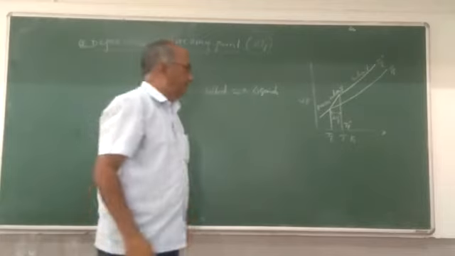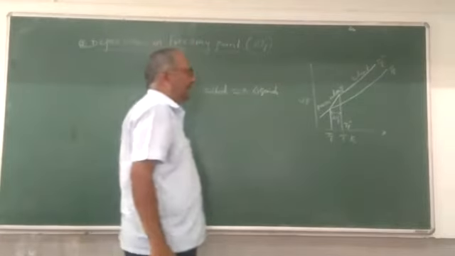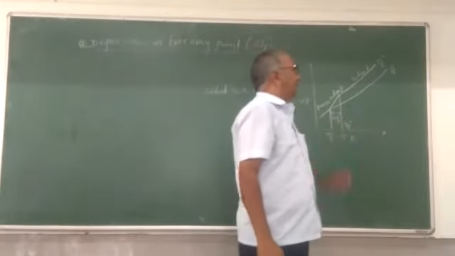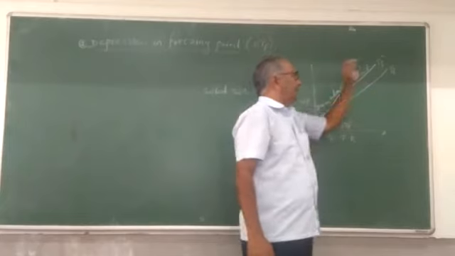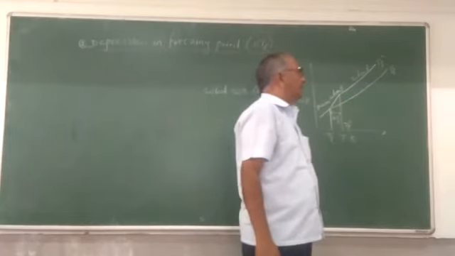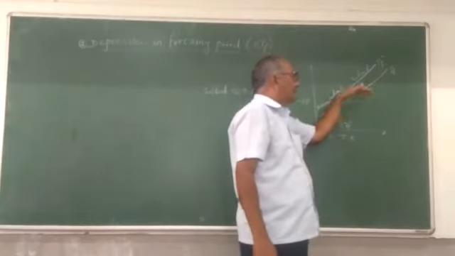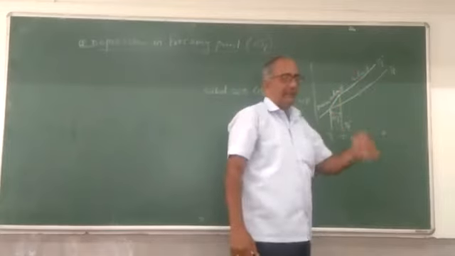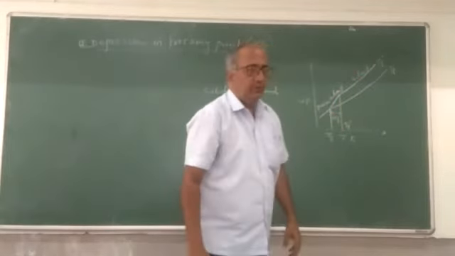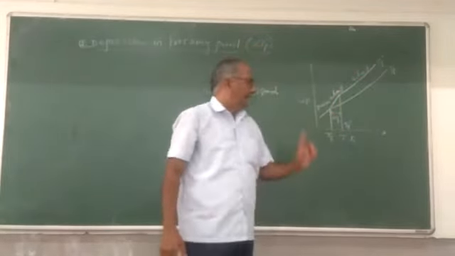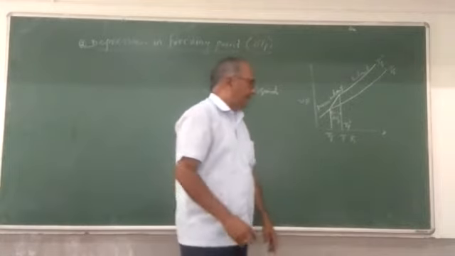As I already said, Tf naught is the freezing point of the solvent and Tf is the freezing point of the solution, where the solvent freezes and is converted into the solid state at a certain temperature.